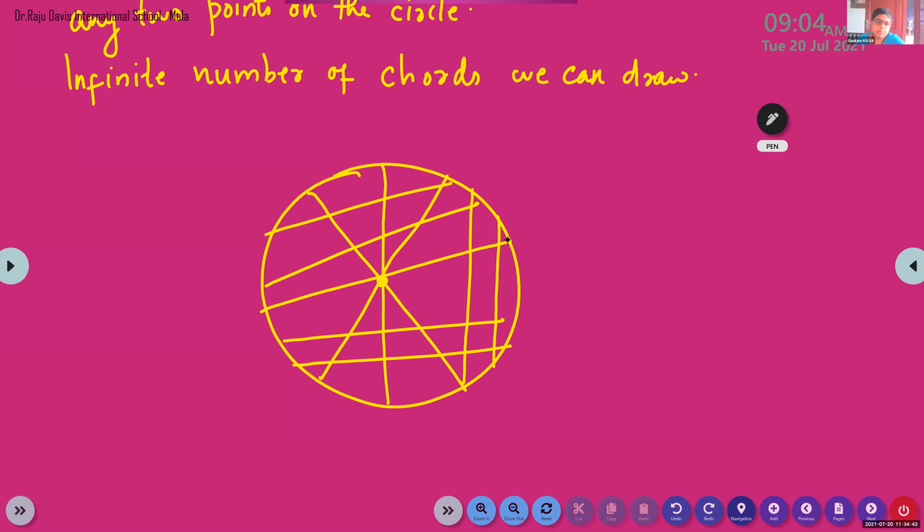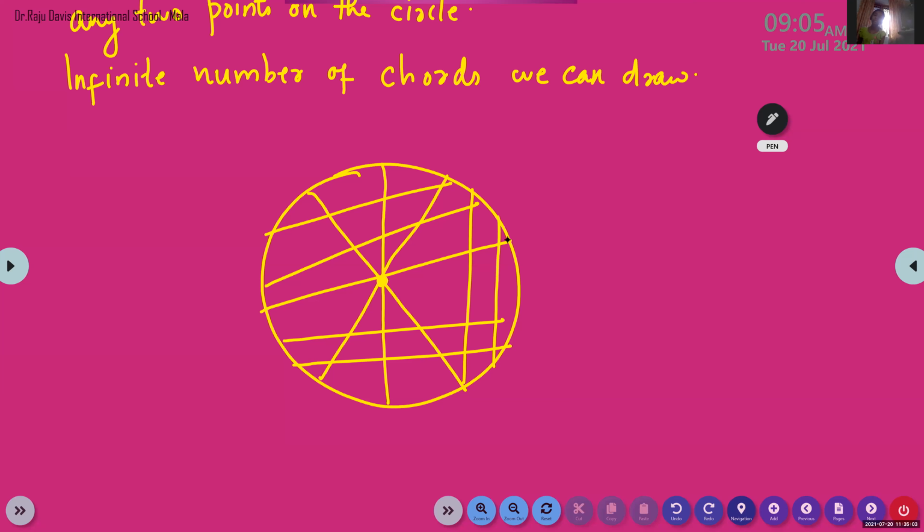Right, children? How many chords can we draw? Infinite number of chords. What is a chord? A chord is a line segment joining 2 points on the circle.